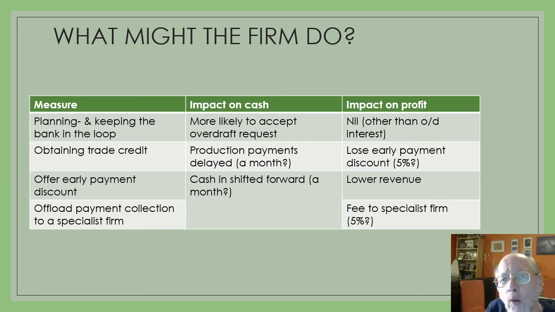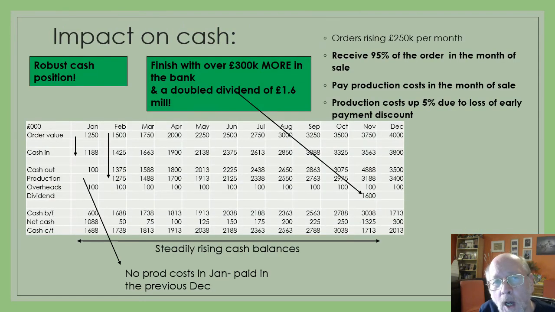Now, what they tend to do is they will pay you a sum for the debt. They're going to take some money for themselves, of course. So again, I'm assuming that they're taking, say, 5% of the payment. So you sell them £1 million worth of debt, they pay you 950,000 quid, and they keep the 50,000 for themselves. So let's look at the impact of that on cash.